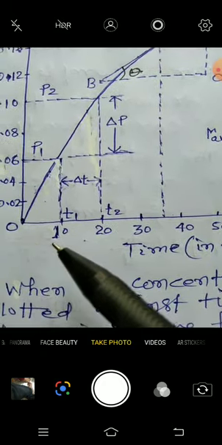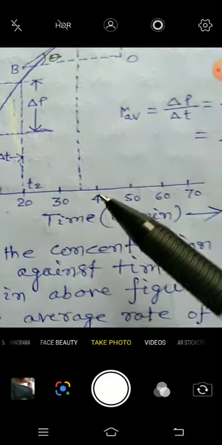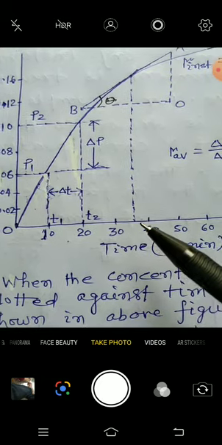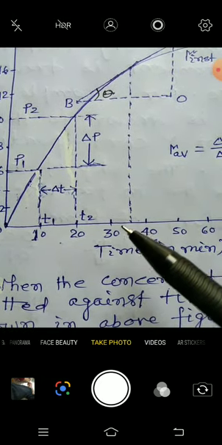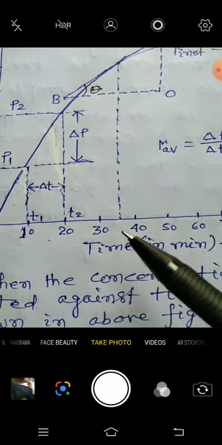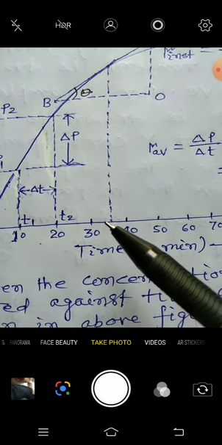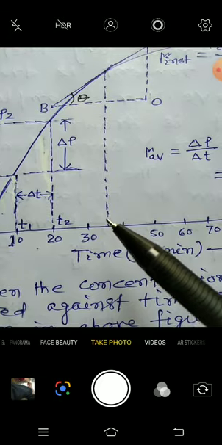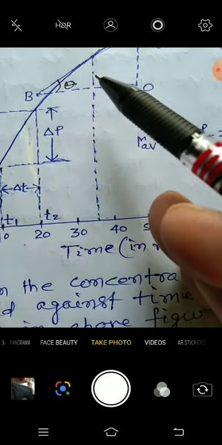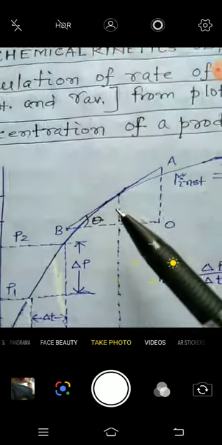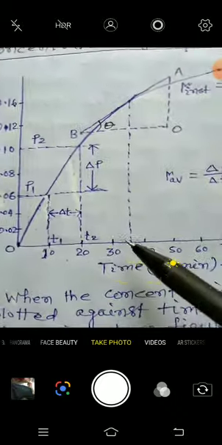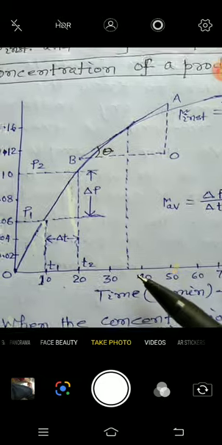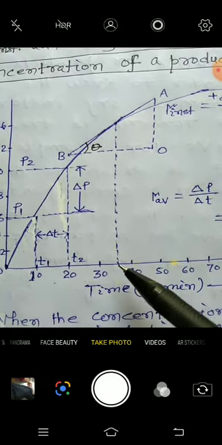passes, for example 10 minutes, 20 minutes, 30 minutes. Suppose you have to calculate the rate at this moment of time, between 30 and 40 minutes. Then draw a perpendicular at this point.